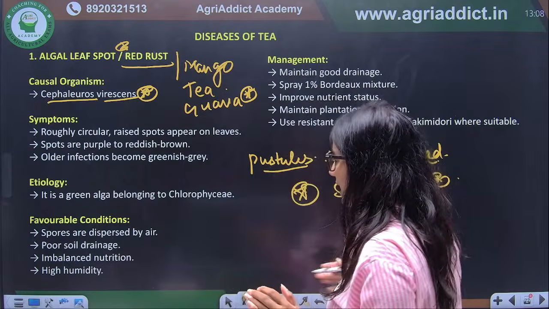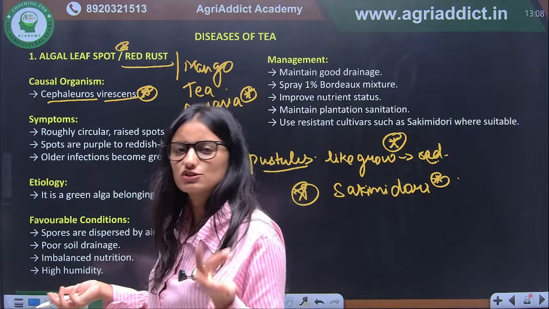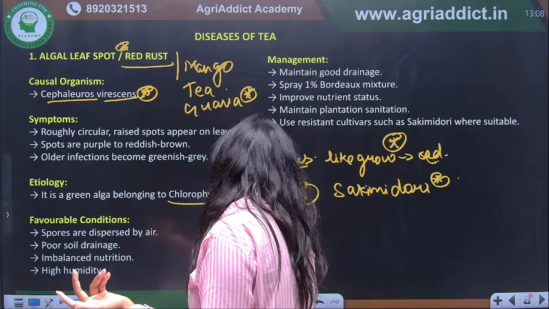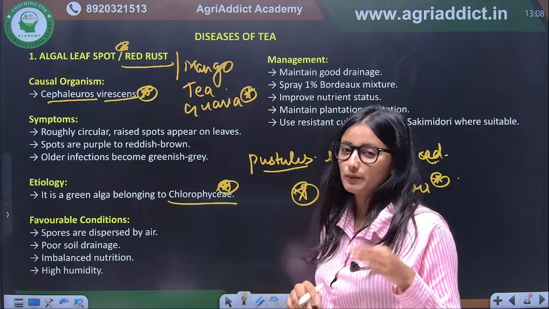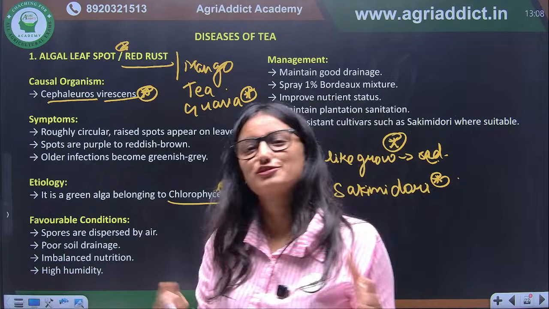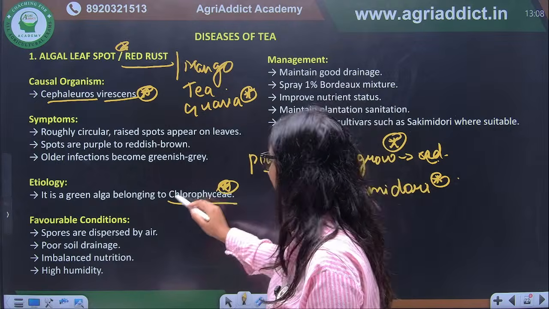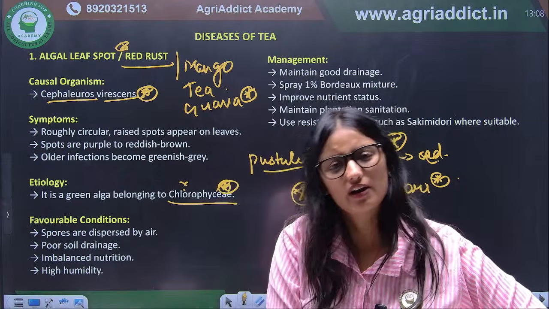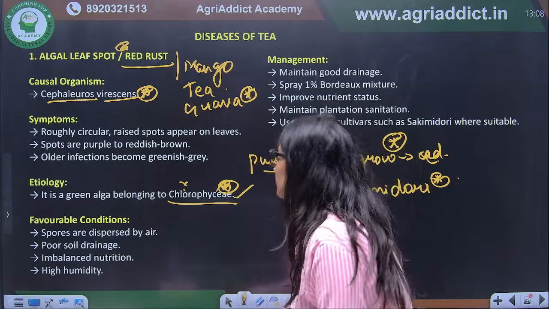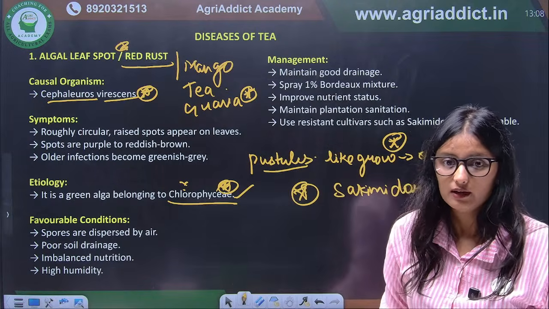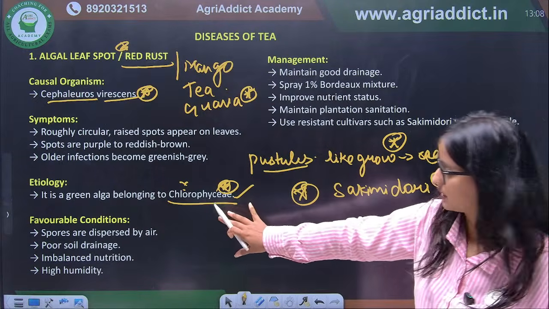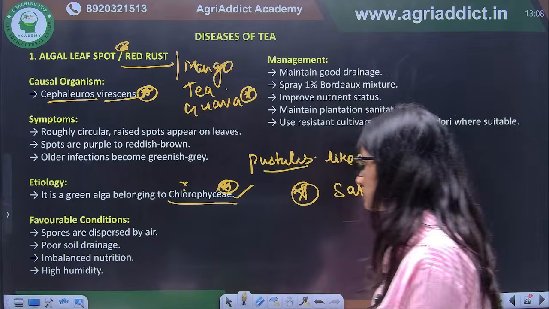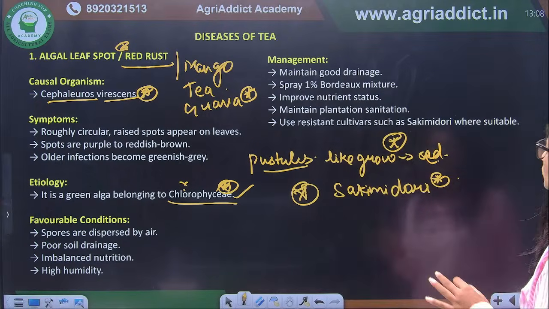Okay. And since it is a green algae, it belongs to Chlorophyceae. If they want to make your question very tough, they can ask what is the class of Cephaleuros or red rust. So it is Chlorophyceae. Because it is algae, they can ask this. Rest, there is nothing important to remember here.